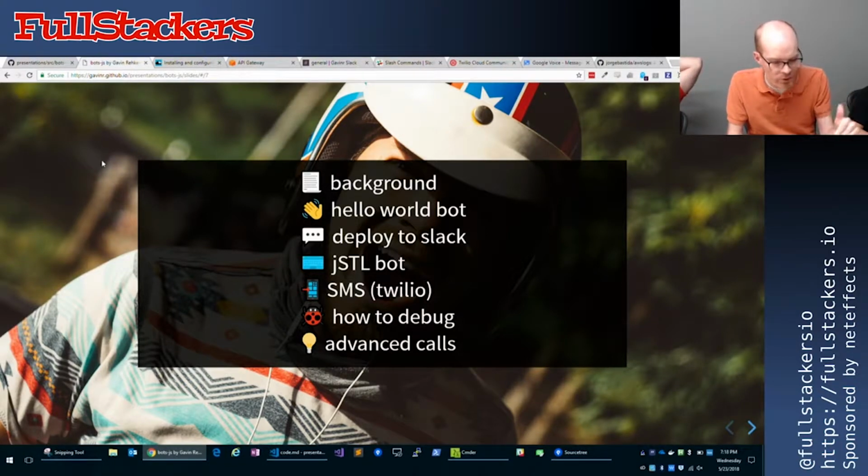Then I'll talk about a few more advanced things like how to debug and some advanced coding, and hopefully by the end of the night you'll know how to create a bot, and we'll also have a bot that we might even deploy that gives information about the jSTL meetup.